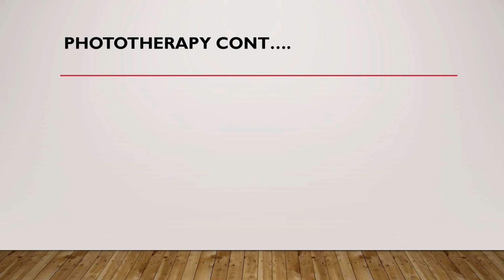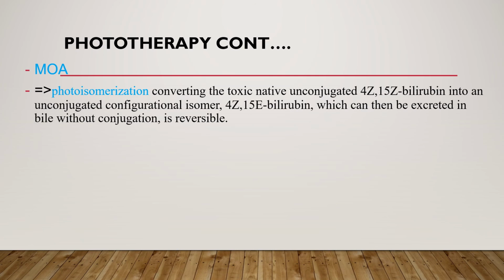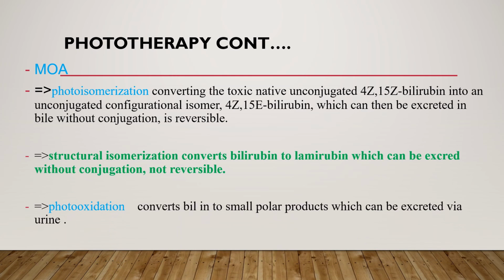When we see the mechanisms by which phototherapy acts, the first one is photoisomerization. This converts the toxic native unconjugated bilirubin into configurational isomer, which can be excreted in the bile without conjugation, and this one is reversible. Whereas the irreversible one is structural isomerization. Structural isomerization converts bilirubin to lumirubin, which can be excreted without conjugation, and it's not reversible. The third one is photooxidation. It converts bilirubin into small polar products, which can be excreted via urine. But from these three mechanisms of action of phototherapy, the important and non-reversible one is structural isomerization.